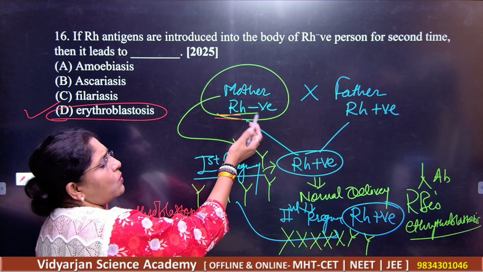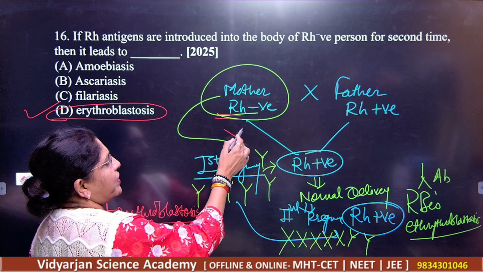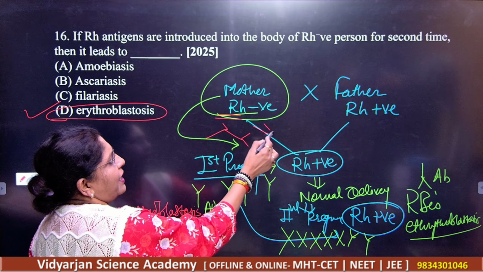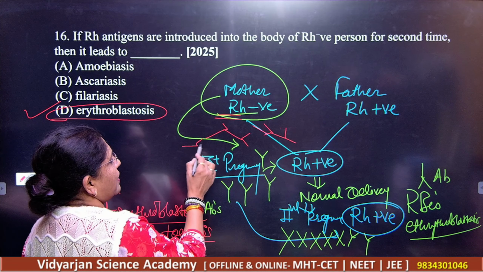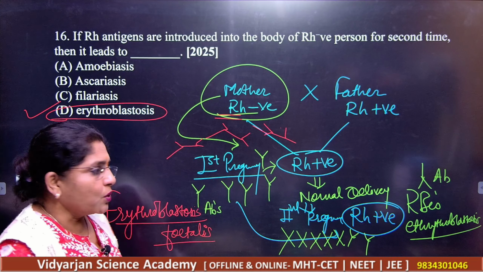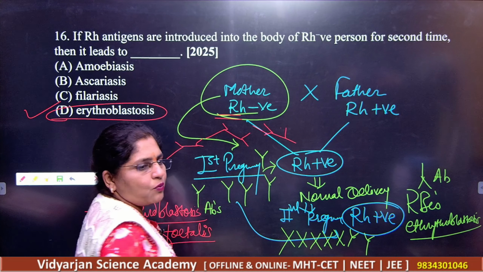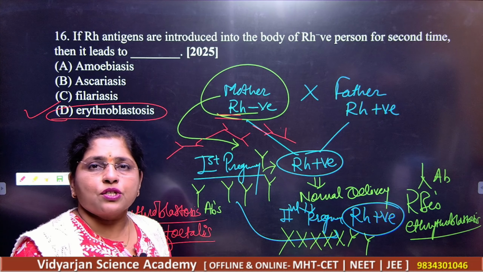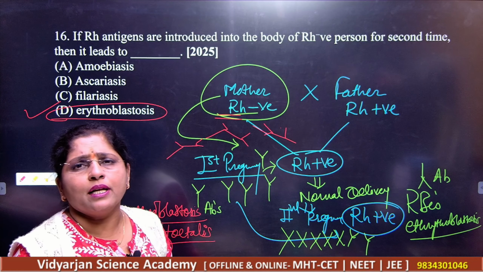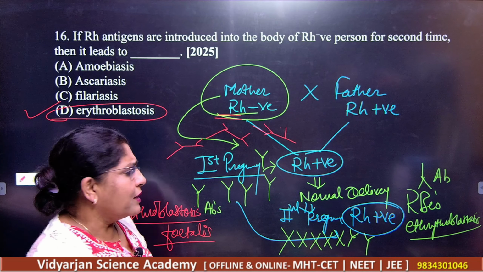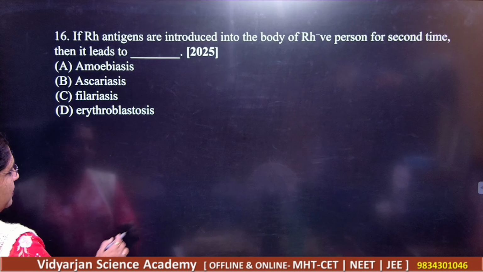once the doctor knows that this mother is Rh negative, the mother is administered antibody injections. Antibody injections are given to the mother so that she will have a nullifying effect for these antibodies, and there won't be any adverse effect during the second pregnancy. She will have a normal pregnancy, there will be normal delivery, the child will be normal, there won't be any miscarriage here. Okay, so this is your answer.